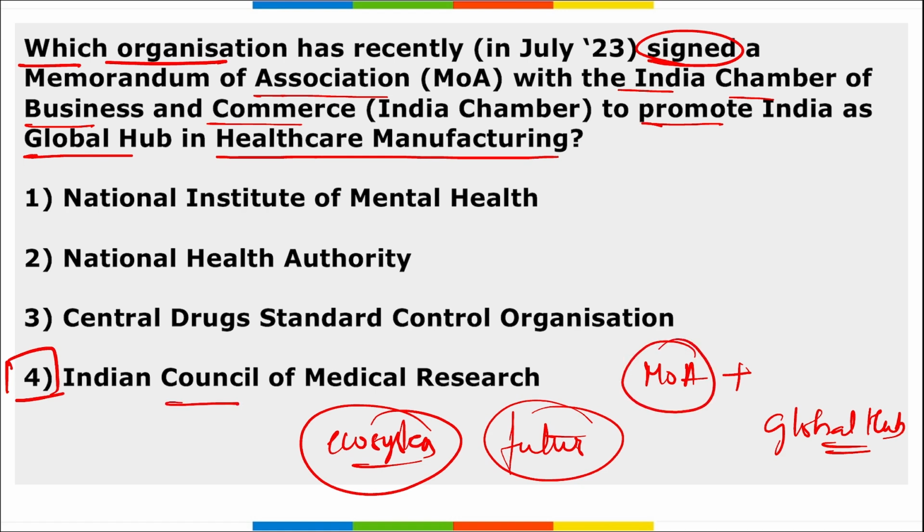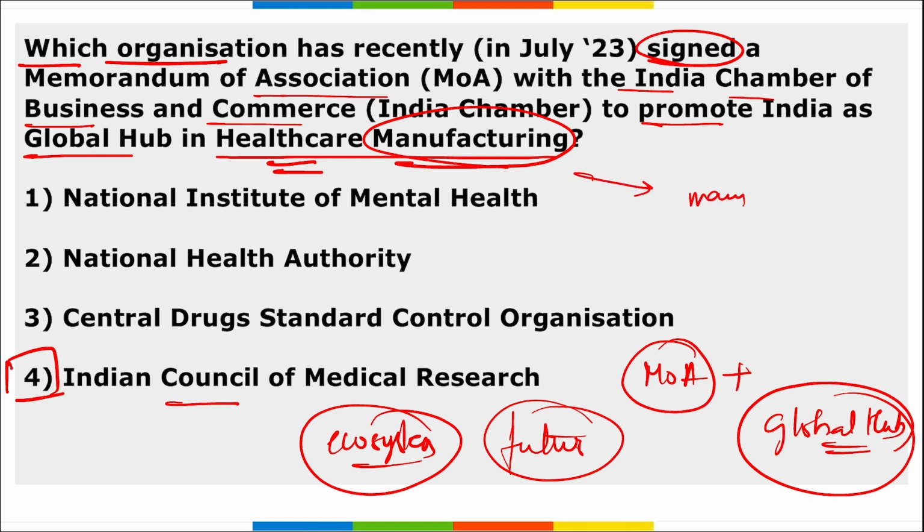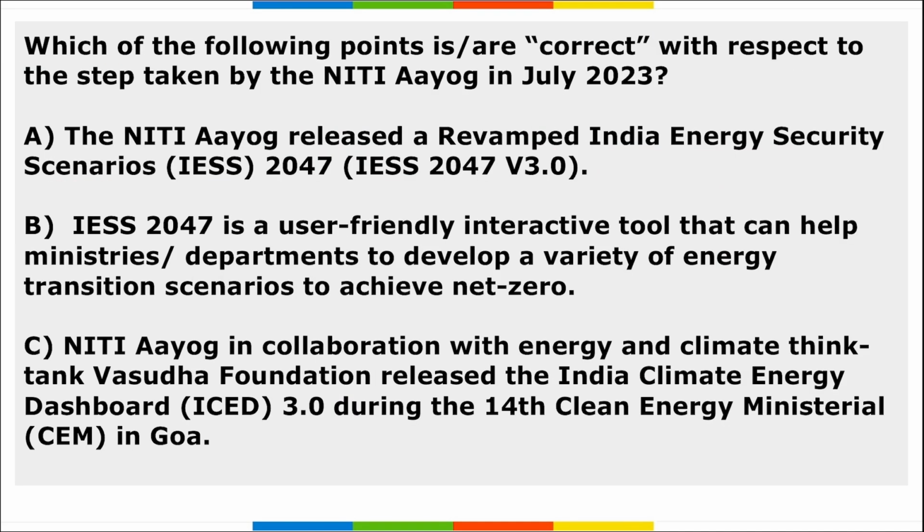They recently signed this memorandum of agreement with whom? With the India Chamber of Business and Commerce, and it was to promote India as the global hub for healthcare manufacturing. See, India is focusing on manufacturing more, right? We want to build industries here. We want to increase the manufacturing capacity of India.